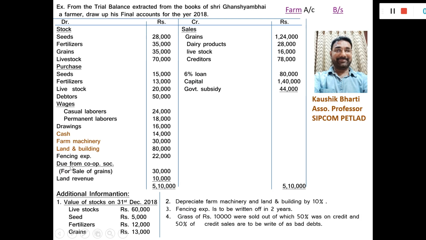Here, due from cooperative society for sale of grains. It is a debit balance. So the amount of rupees 30,000 which we have to receive from the cooperative society is written as a receivable income in the balance sheet. And land revenue 10,000 will be written as an expense on the debit side of the farm accounts.